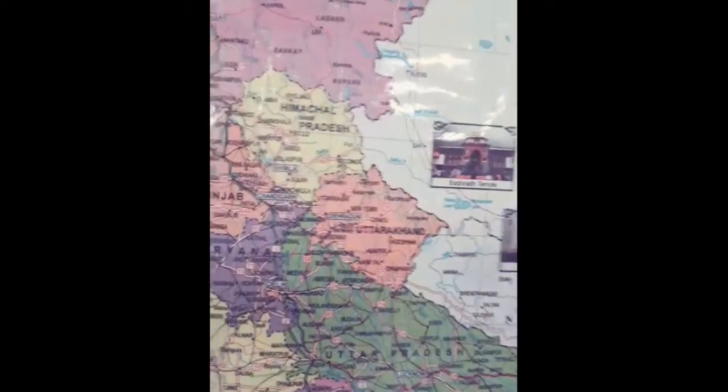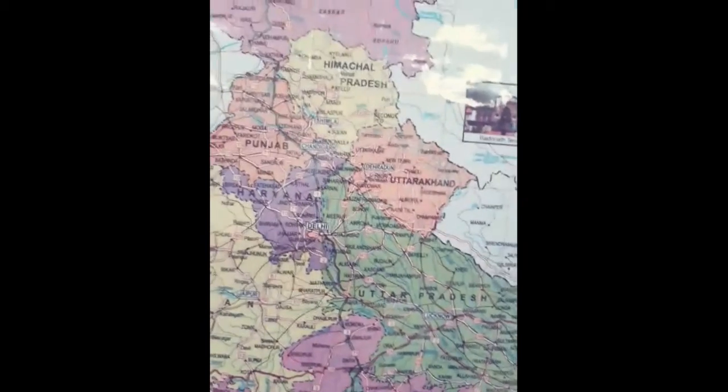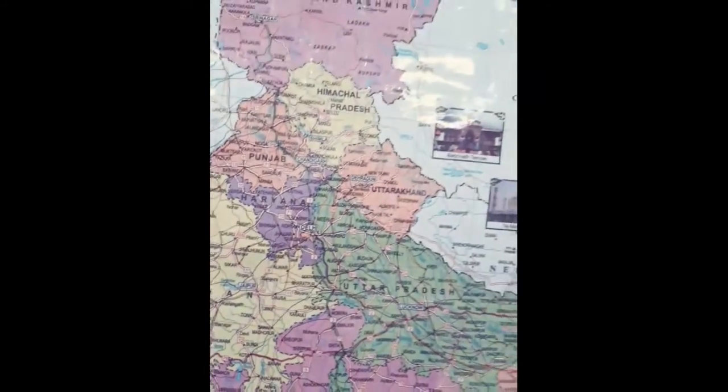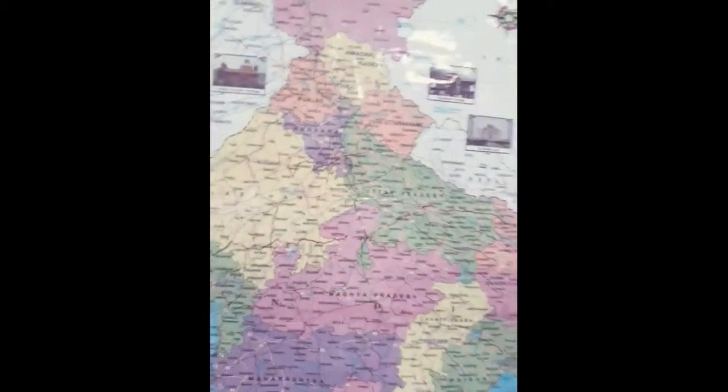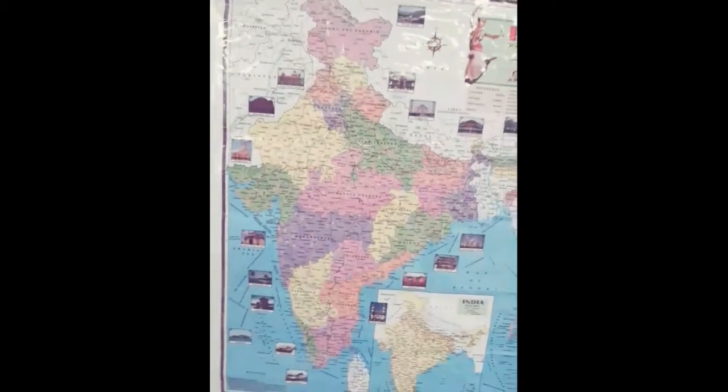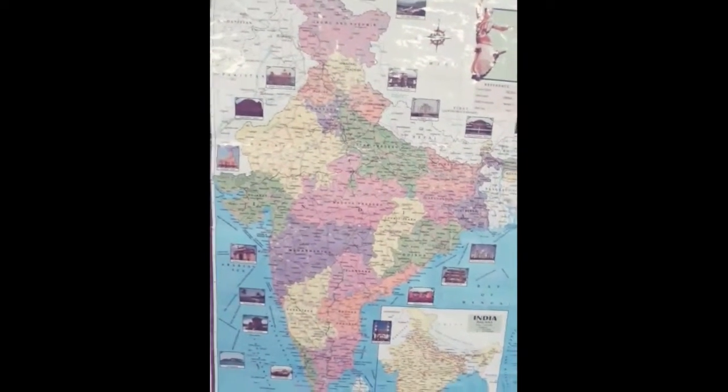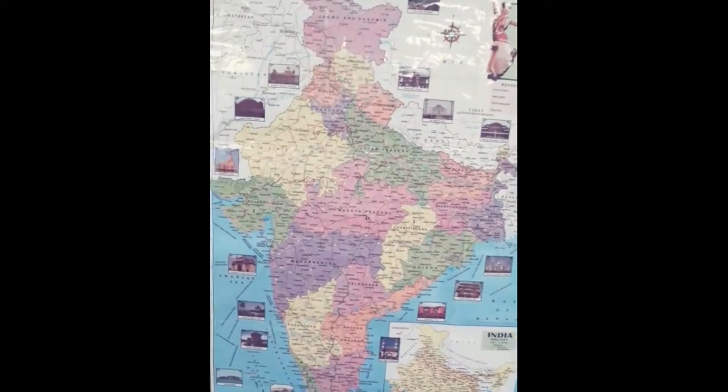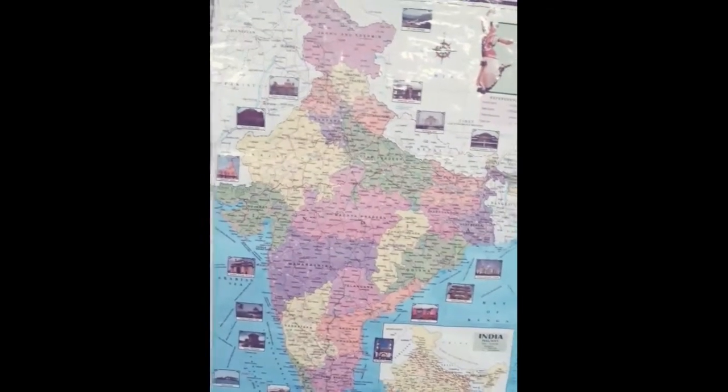Sorry, not Chhattisgarh. It's Chandigarh. Okay, I used it wrong. So Chandigarh is the capital of Haryana and Punjab, and also it is a union territory. And Ladakh. Okay, so these are the union territories of India. So you are supposed to know the location and capital of all states and union territories of India, right?